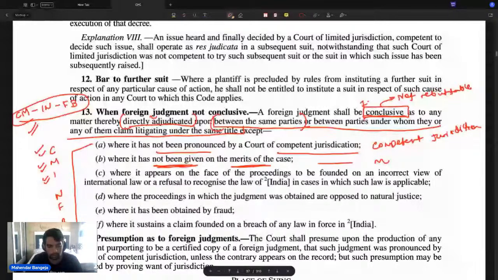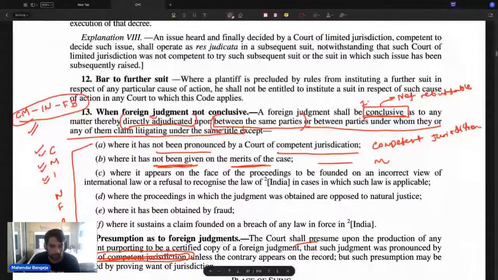Section 14 says that in such cases, if a proper document has been produced, we will presume that the foreign court has competent jurisdiction.